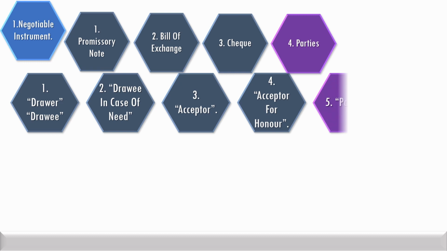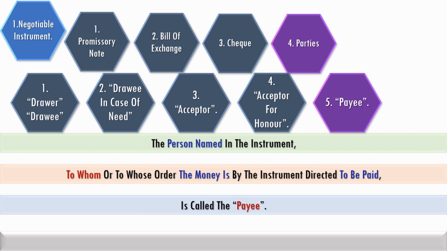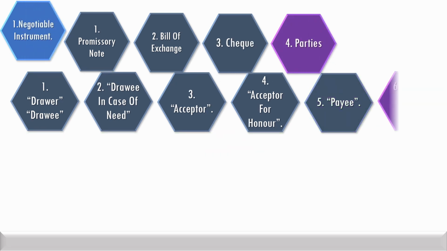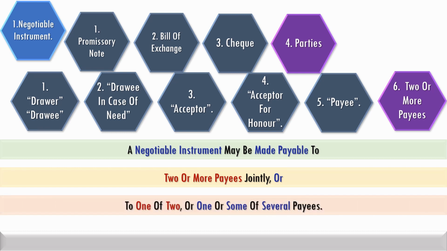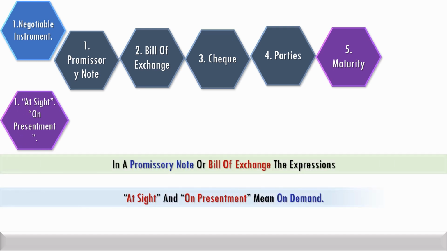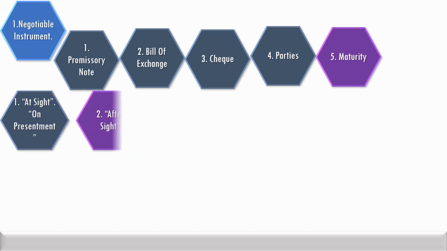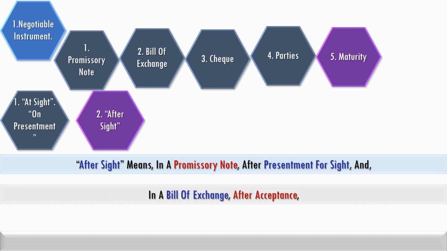Payee is the person who is named in the instrument to whom or to whose order money is directed to be paid. Although observed rarely, a negotiable instrument may be made payable to two or more persons jointly, or one of two, or one or some of several payees. The terms at sight or on presentment in respect of promissory note or bill of exchange mean on demand. The term after sight in a promissory note means after presentment for sight, and in a bill of exchange it means after acceptance.